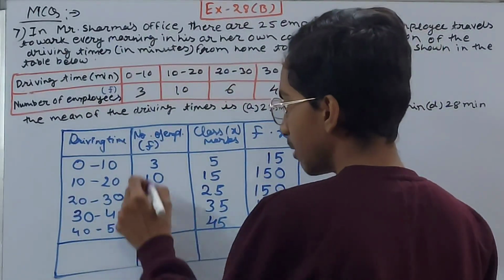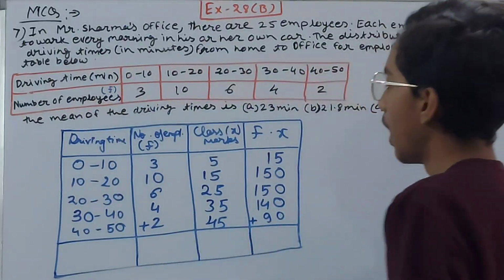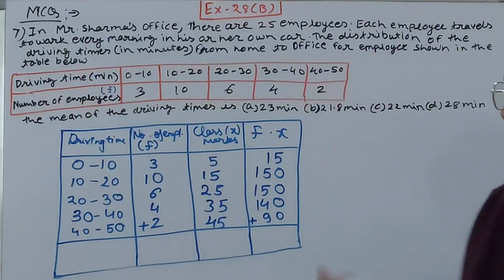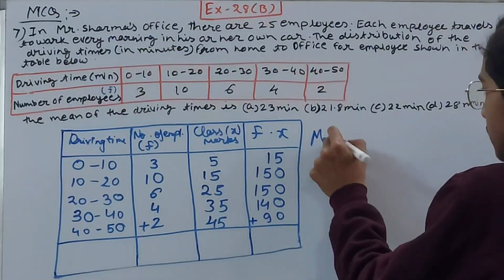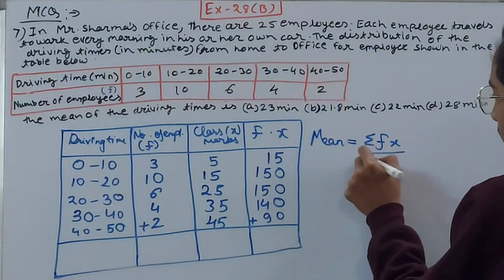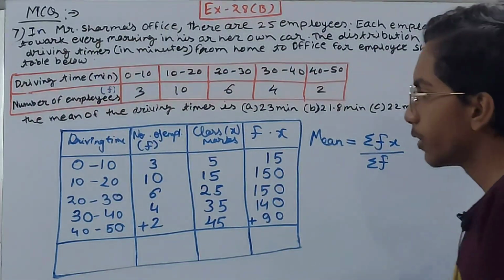You can sum up the number of employees because it is in the frequency column, and you can sum up the F into X column also. Why? Because the formula only says that the mean is equal to sigma fx upon sigma f. Clear? Let's add them up and let's see what we get.